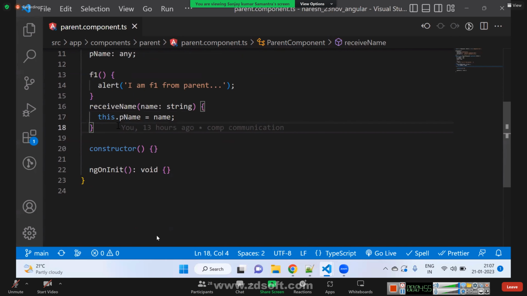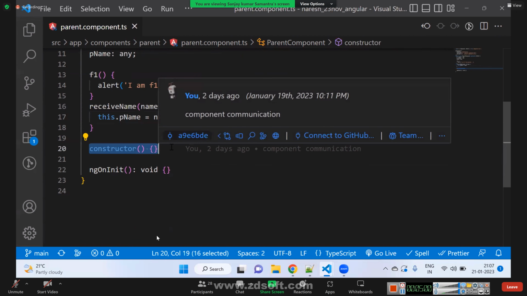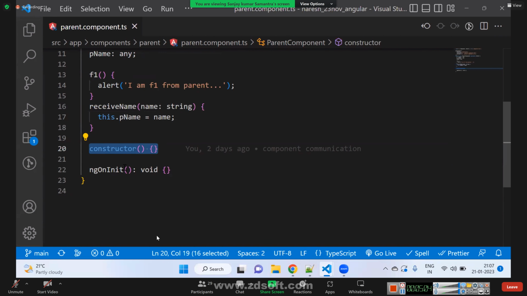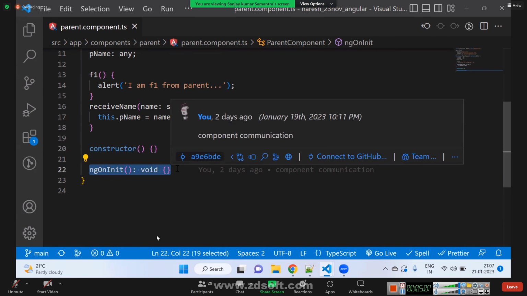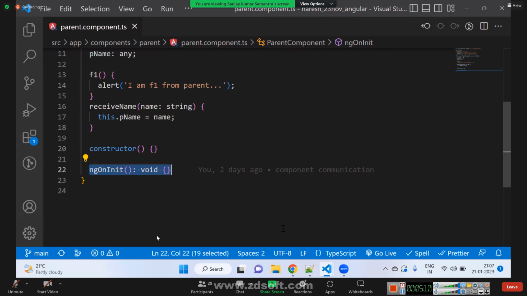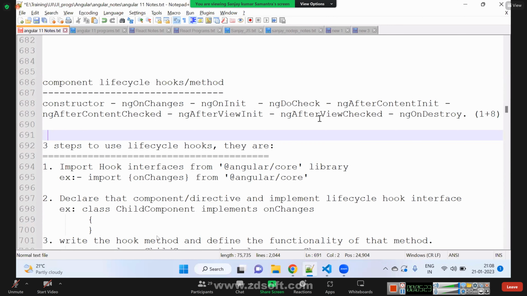But there are a few functions. Constructor, we will never invoke the constructor. It will be automatically called. ng on init is also a function. As a developer, we will not call these. In this file, we have only two, but there are nine functions which will be automatically called even if we don't call them. That is why they are called lifecycle methods.